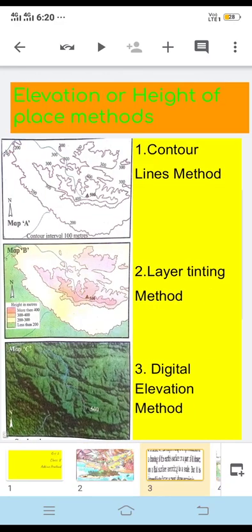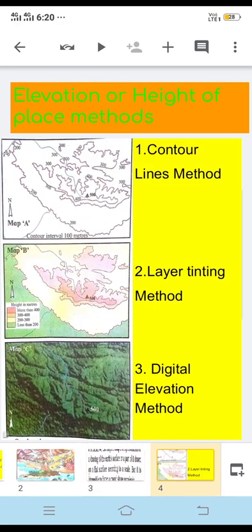And then here in this slide, or in this picture image, you can see elevation or the height of the places. So first, elevation and height are the same thing. If you see, there are various types of landforms, as I told you some time before, and these landforms are of different heights, and we have to count and record the height. So for that reason, certain methods are used to know the height or elevation of the place.